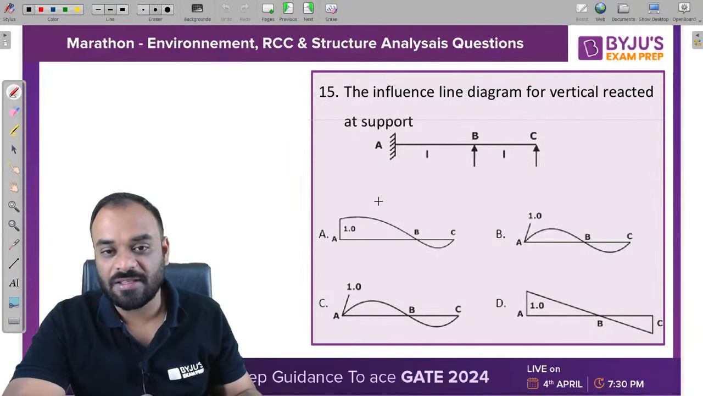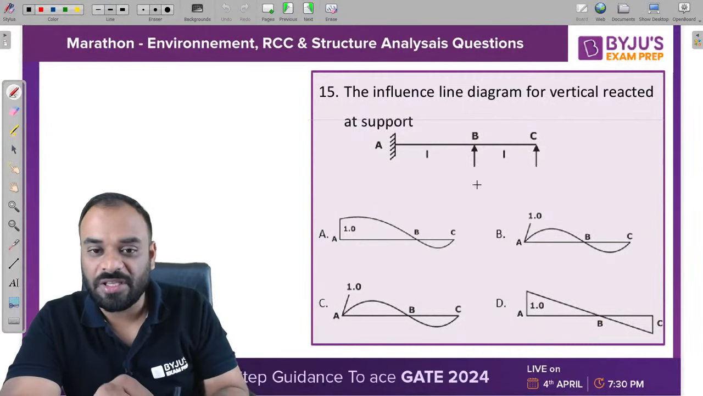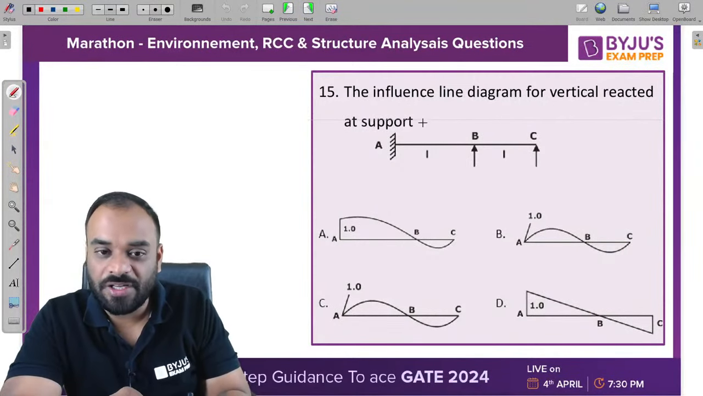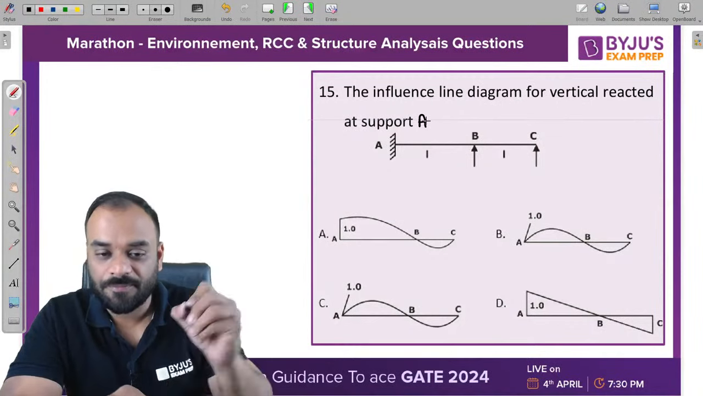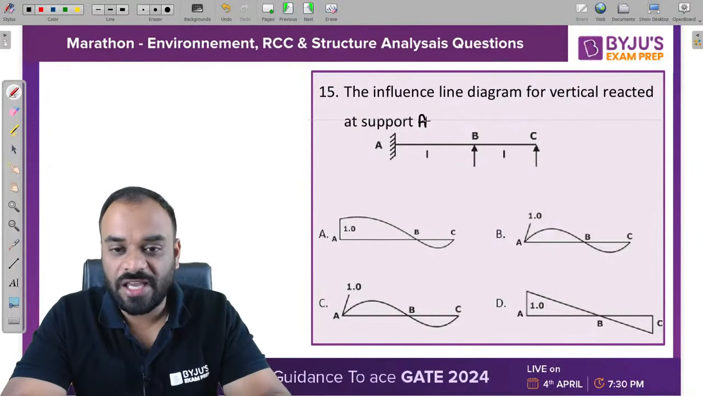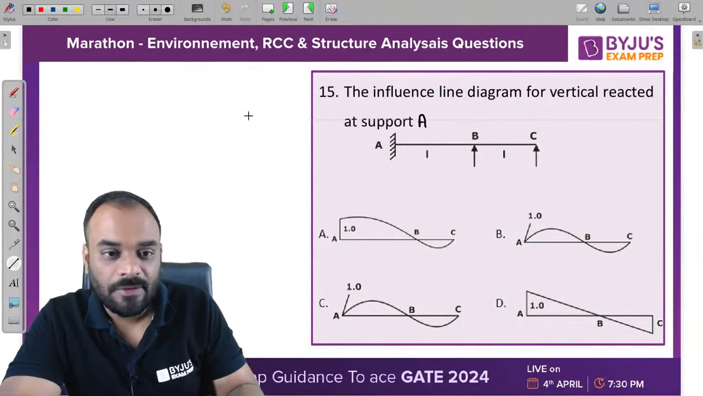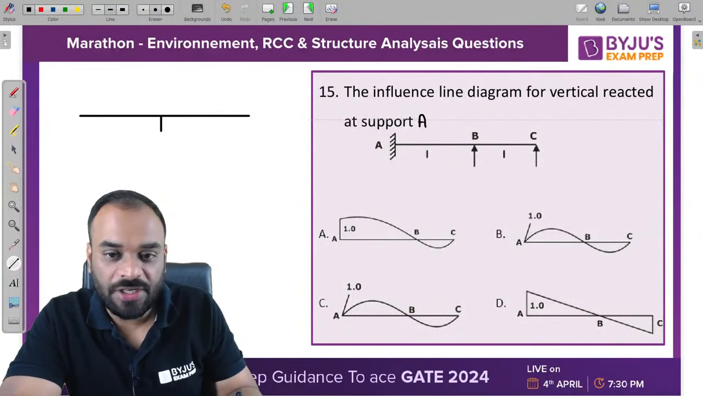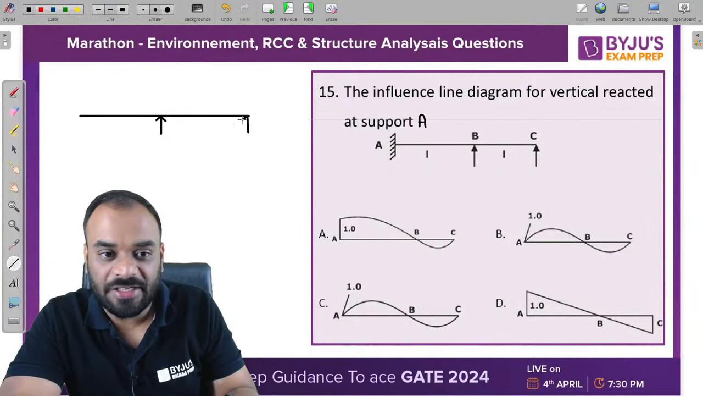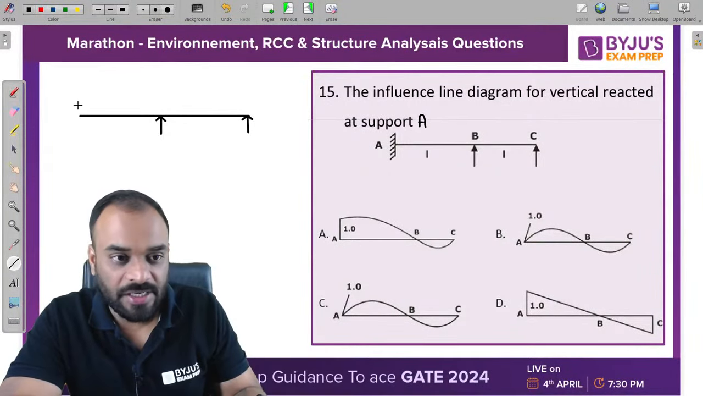Next question guys, the ILD. You need to tell me the ILD for vertical reaction at support A. The ILD for vertical reaction at support A. Is this a determinate structure or indeterminate structure? Tell me guys. Determinate structure or indeterminate structure?